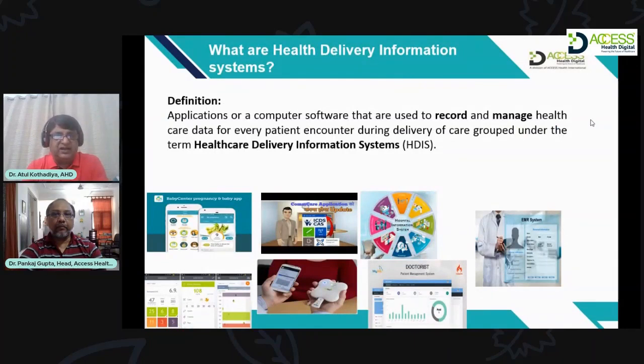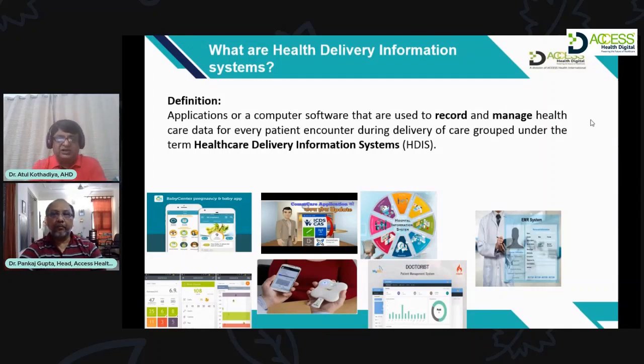So what exactly is a healthcare delivery information system? Any application which is being used by, say, a hospital or doctor or telemedicine provider. Any healthcare delivery facility which is using software, that software is called a healthcare delivery information system, or HDIS.